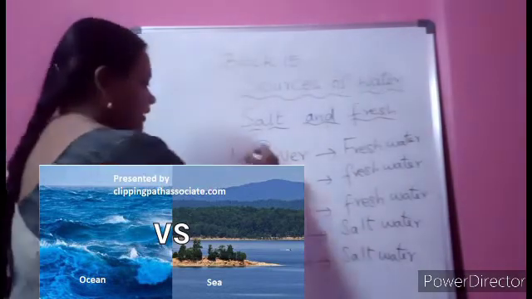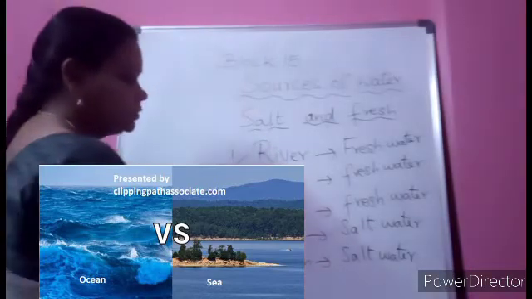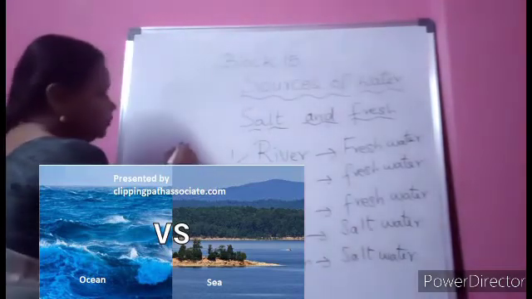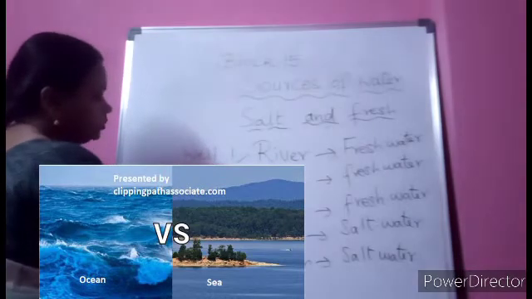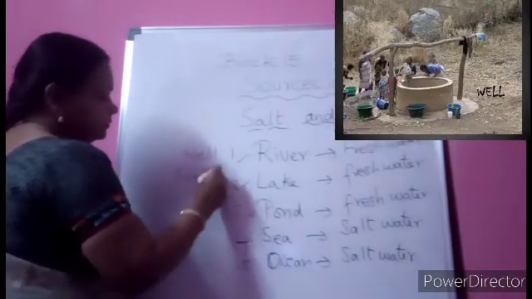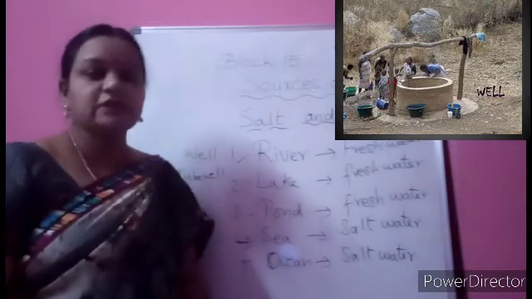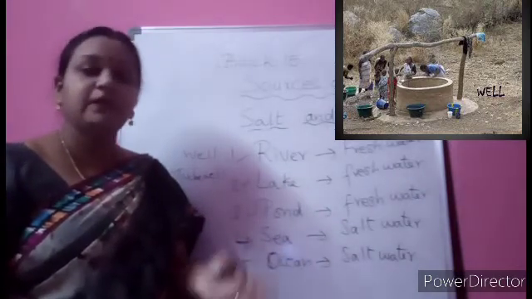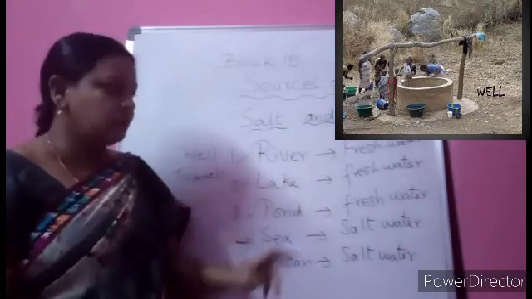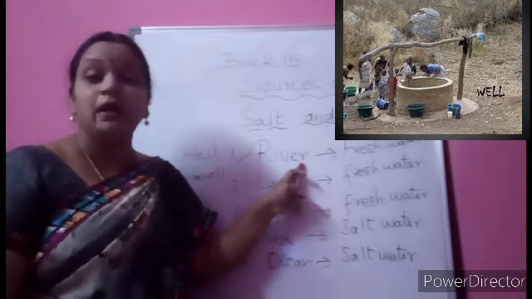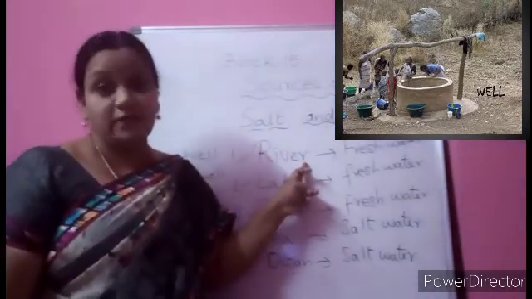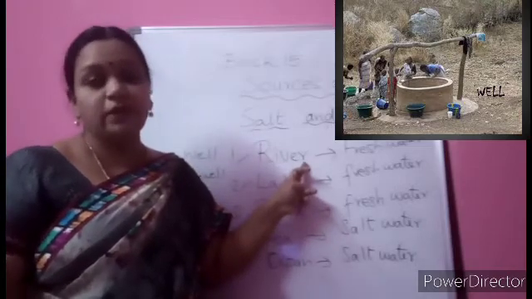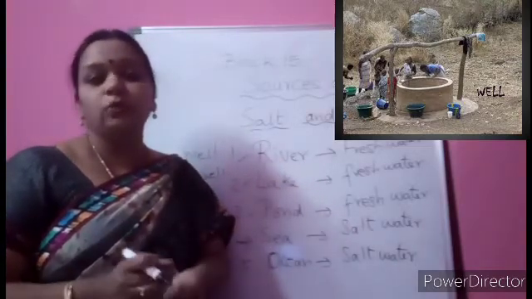Only the river, lake, pond water, and also the well and tube well, children. Well and tube well will have fresh water. Sometimes they may also be somewhat salty, but they'll have fresh water. But always rivers will have fresh water. So now we understand how important rivers are in a place. So river is giving good water for us.